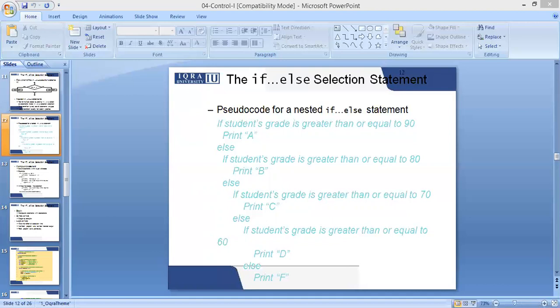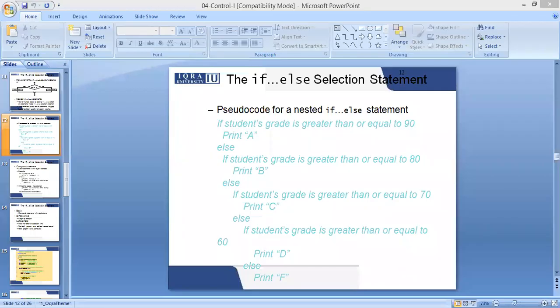In such cases, either we can use nested if or we can use else if statements. An else if statement is also similar to a nested if. The only difference is an else if statement will only work after an if statement.